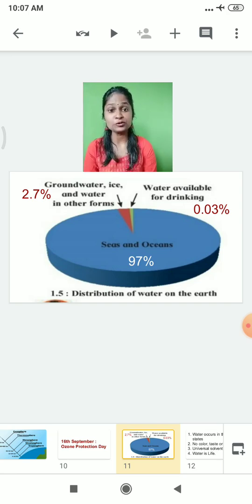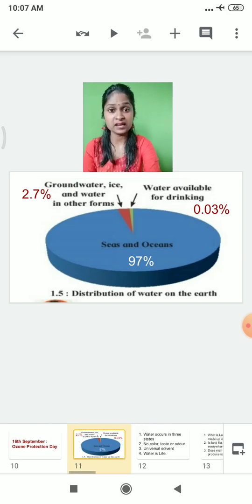Do you know, hardly 0.03% of the water is available for drinking purposes. So that's why, students, we have to use water very carefully. Wherever it is necessary, you have to use only that much amount of water.